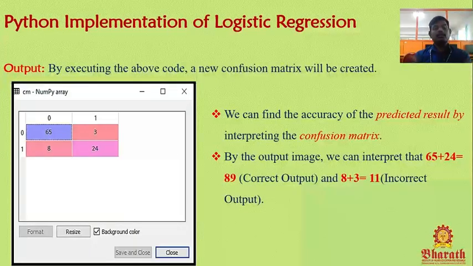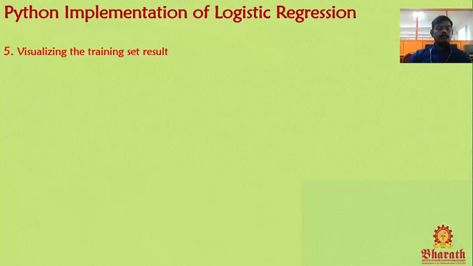That is the incorrect output. For a total of 89 plus 11, 100, we got 89 predicted correctly, almost near the exact output, and 11 incorrect. That's not a matter, errors also occur. We can't expect 100% output.